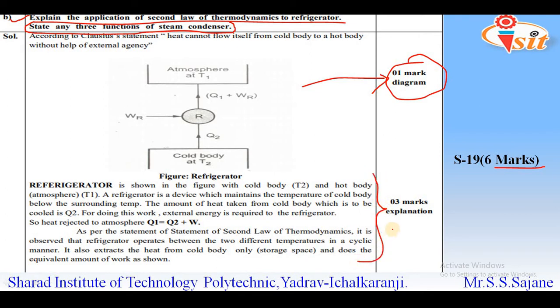Here, instead of the heat pump which we have seen in the previous question, a refrigerator is used. R is shown, which is nothing but the refrigerator. We are providing some external work to this refrigerator, and then heat will be transferred from a low temperature body to a high temperature body. So this is the application of second law of thermodynamics.